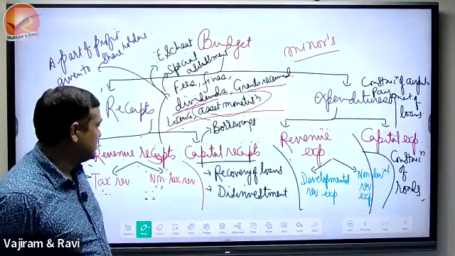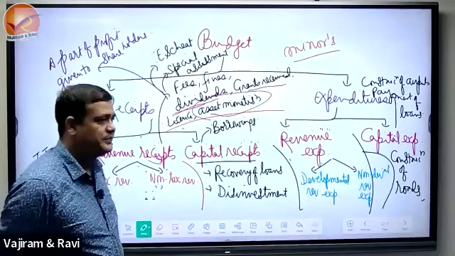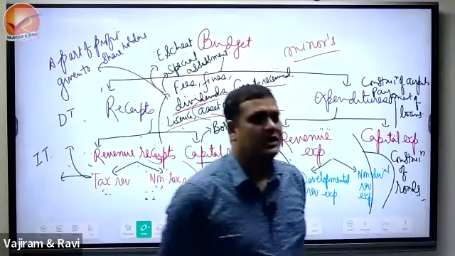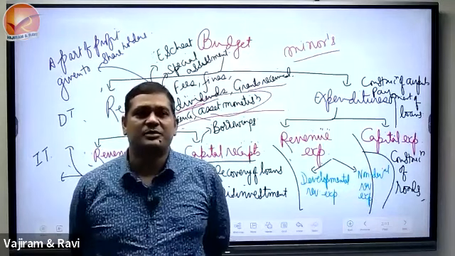Number two, yes, they may be obtained through selling of government properties.